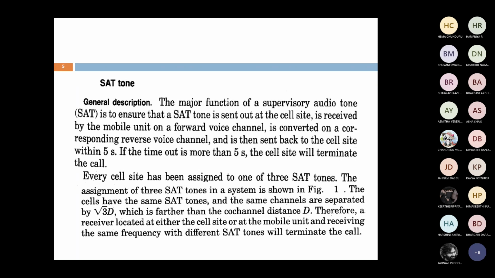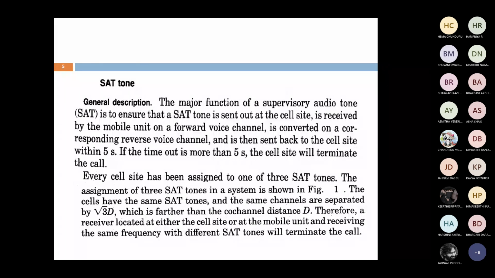If the timeout is more than 5 seconds, the call is automatically terminated. Whenever the mobile unit is at the border of the cell, the signal strength is weak, so we have to send the SAT tone in both forward and reverse directions within 5 seconds. After 5 seconds, the call should be terminated. That is the use of the SAT tone: to reduce co-channel interference.